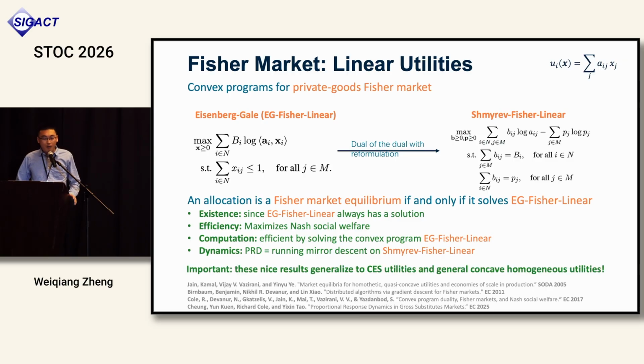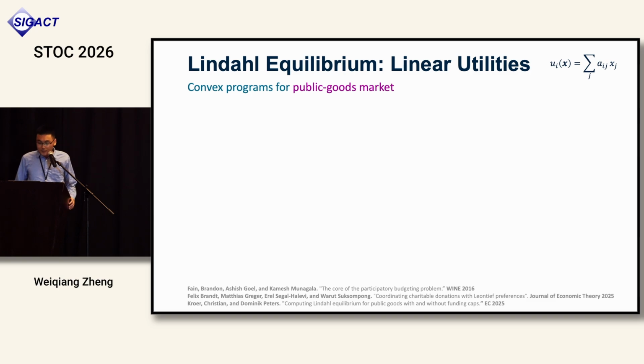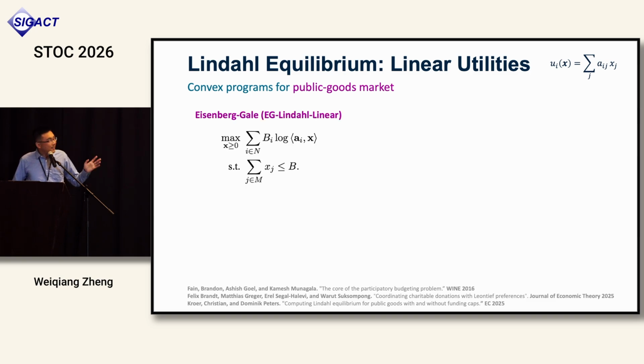Importantly, all of these nice properties generalize to CES utilities, not only linear. I can just put linear here, but you can imagine the program can be generalized to other utilities and even more generally, to concave homogeneous utilities. And how about Lindahl equilibrium? For the linear case, we still have these nice results. You can see everything here is very similar.